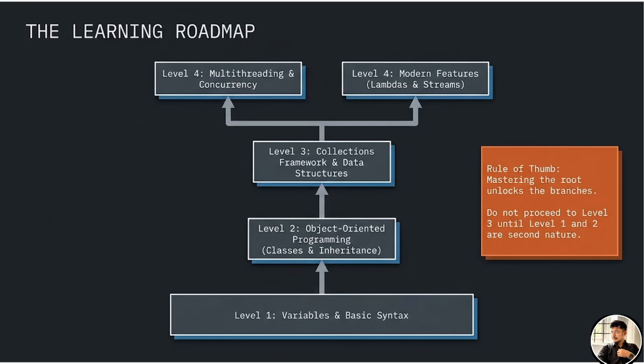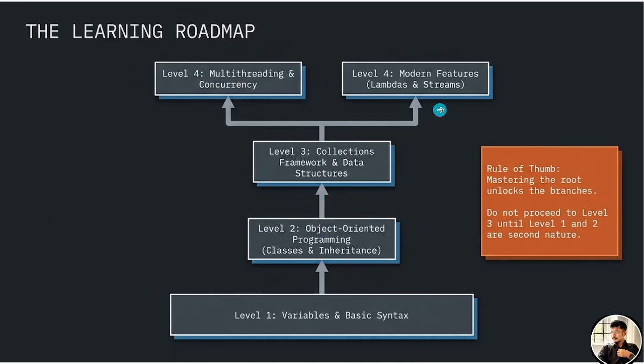Once you master OOPs, next you can move to the collection framework. The collection framework is a beautiful concept. Here we have ArrayList, HashSet, HashMap, Stack, all those available directly by using the import. You can feel the power of Java in that. This is what the collection framework is. You are not going to write any data structure from the very basics. Already it is there, you just have to use that. So that is what you can learn in level 3.